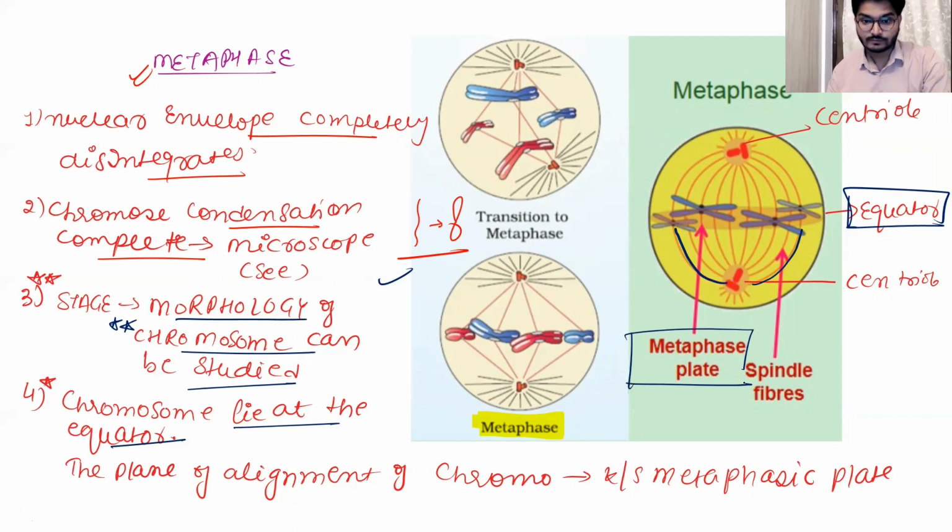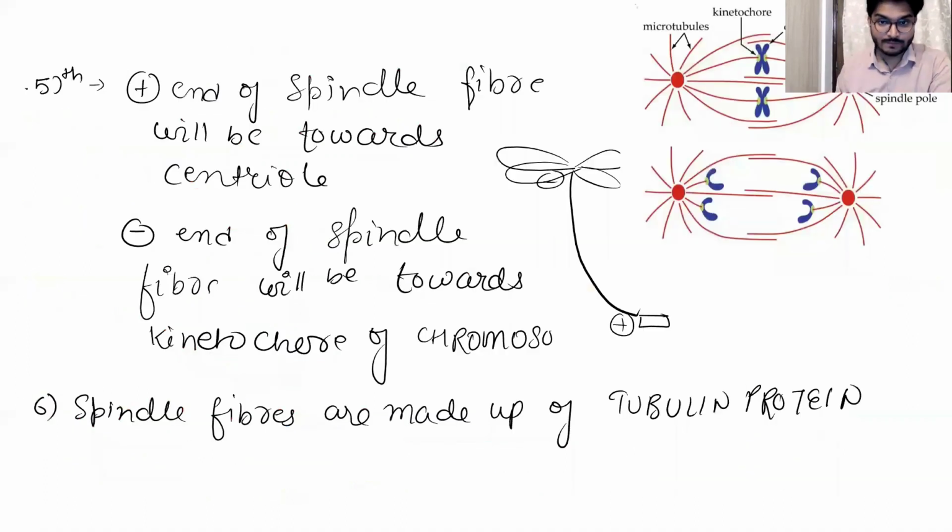Another important thing, as I told you, is that this is the centriole, and suppose this is the equator. This centriole gives rise to spindle fibers, and the spindle fiber is attached to your kinetochore. The part from where the spindle fiber is coming is known as the plus end, and the other end is known as the minus end, and that minus end attaches to your kinetochore.